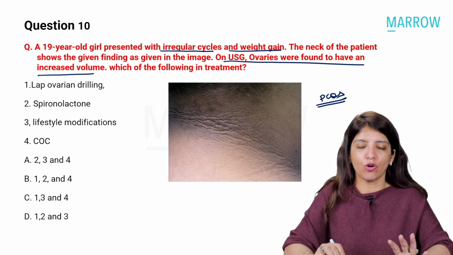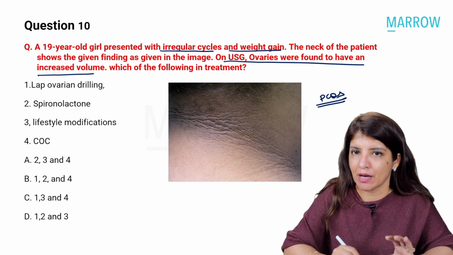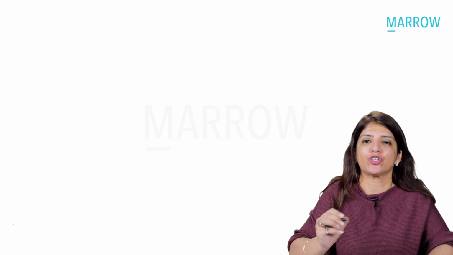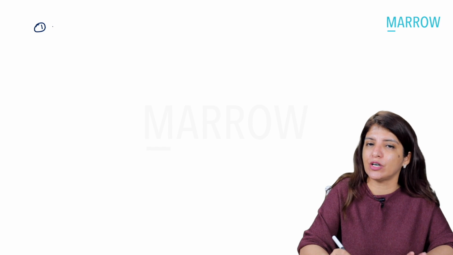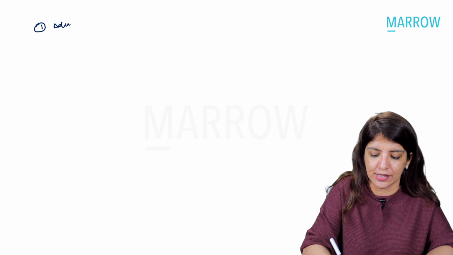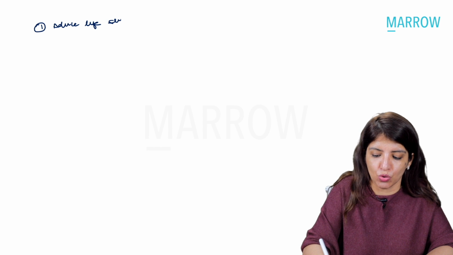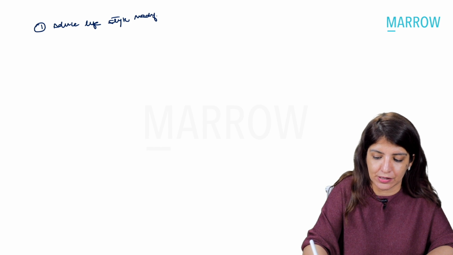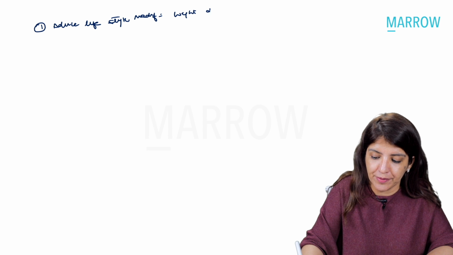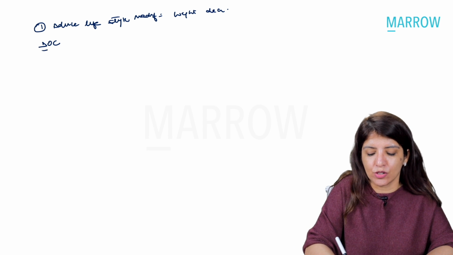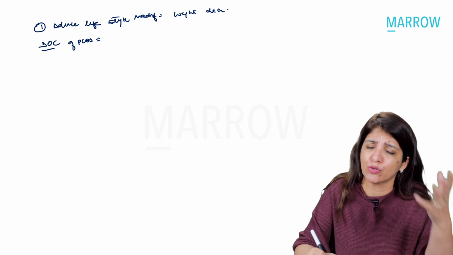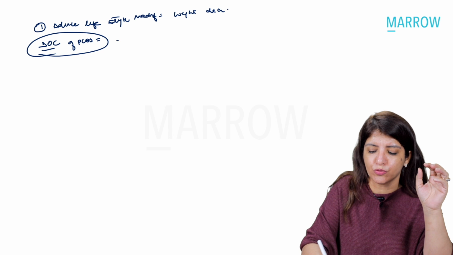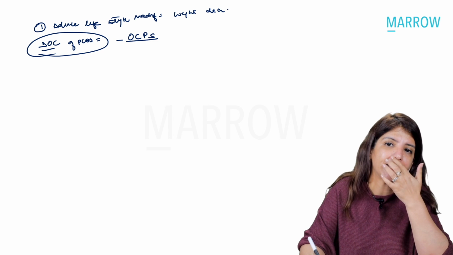Now, over here, they are not telling you with which complaint the patient is coming to you, right? Whenever you get a blanket question on PCOS where they are not telling you what complaint the patient comes with, remember, for all complaints, the first thing you have to do is advise lifestyle modifications so that the weight of the patient decreases, right? Now, if your question is, what is the drug of choice of PCOS, nothing else, not asking about irregular cycles or hirsutism, then overall, the drug of choice for a PCOS patient is oral combined pills.